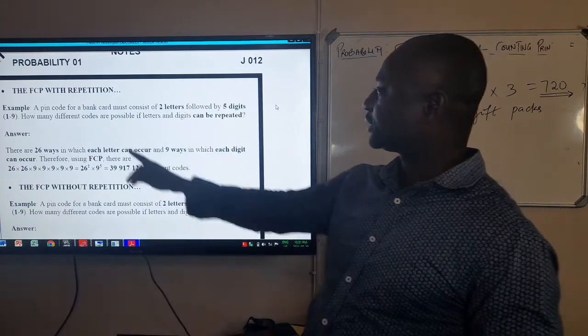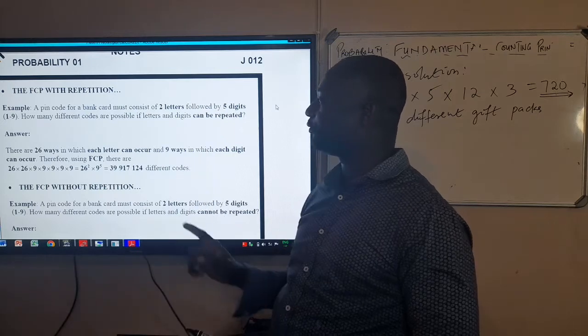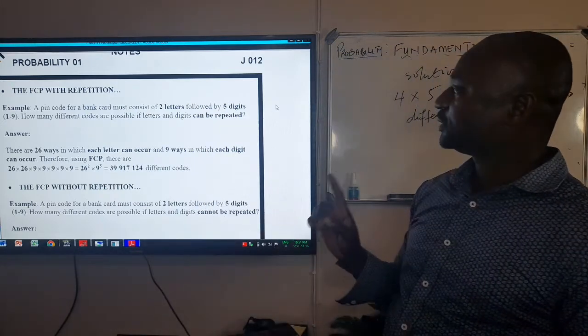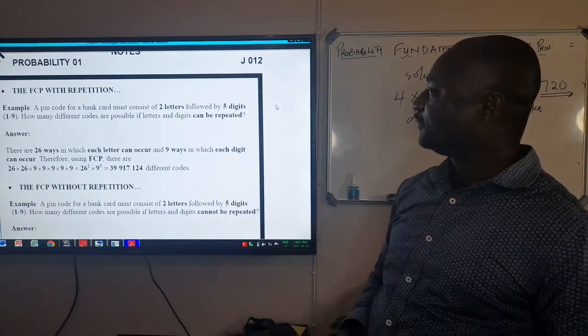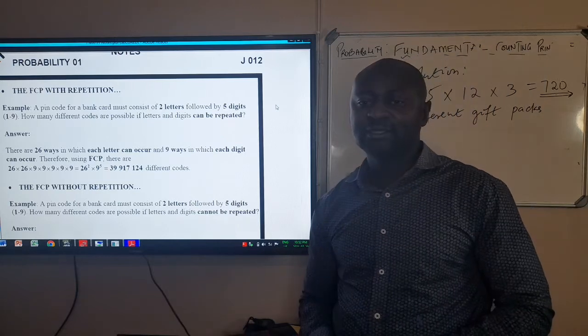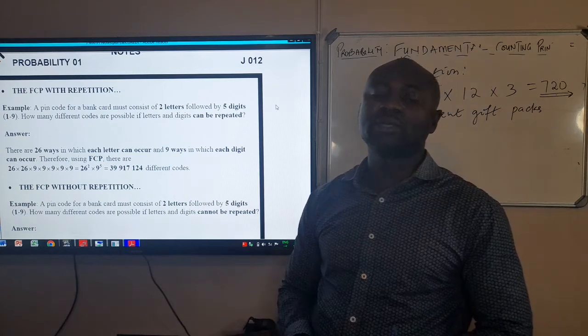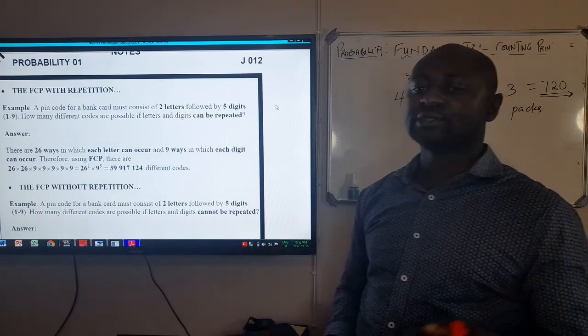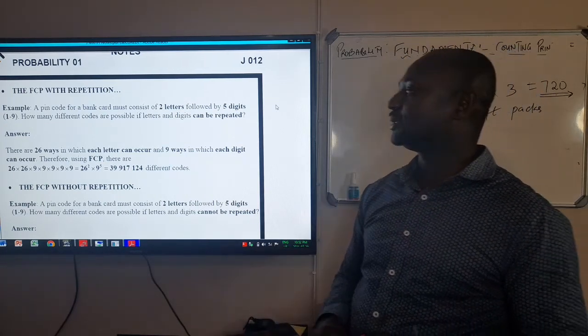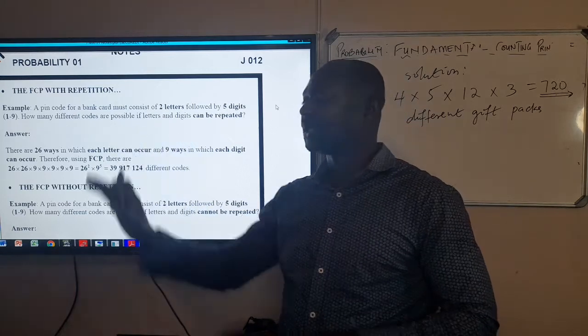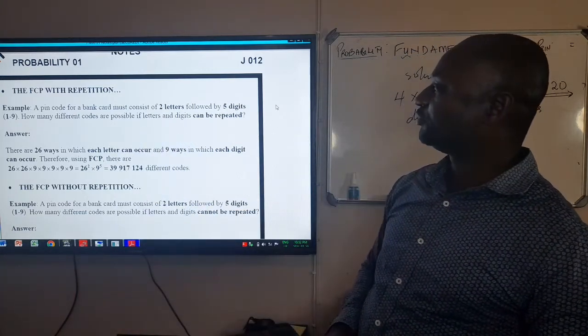Now we're going to look at the example on the board. It says a PIN code for a bank card must consist of 2 letters followed by 5 digits, and the digits start from 1 to 9. Remember, when we talk about digits, it starts from 0 to 9, but here they are saying 1 to 9. So you must take note of it.